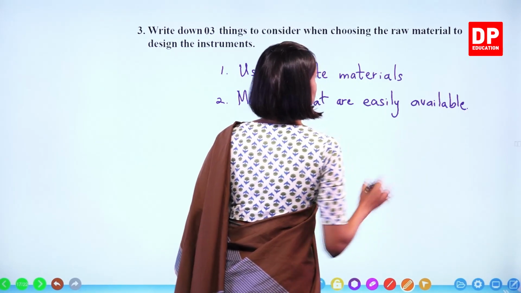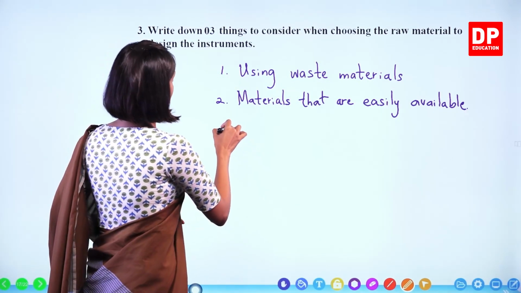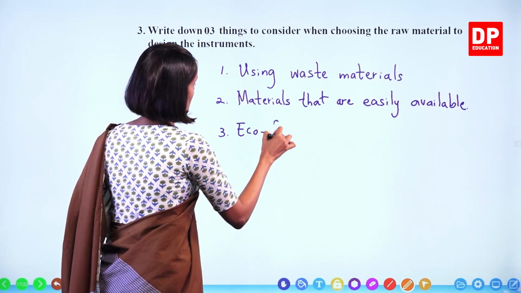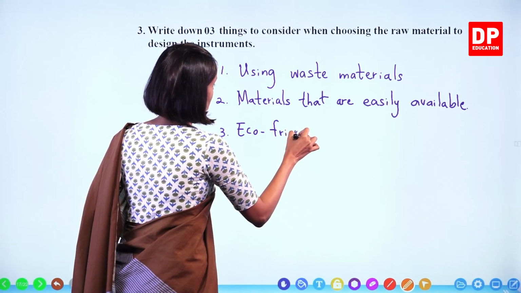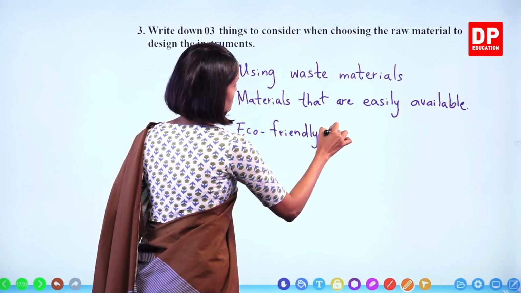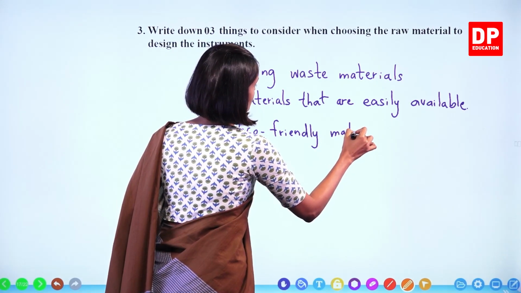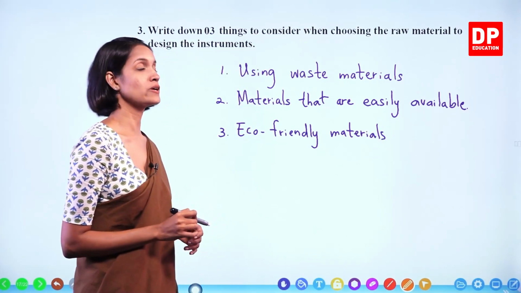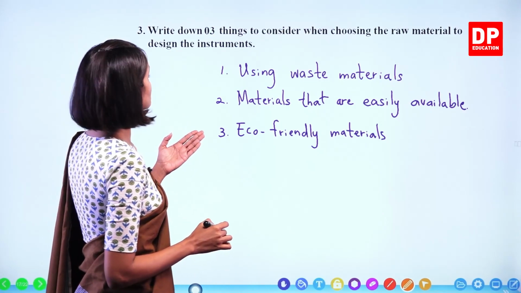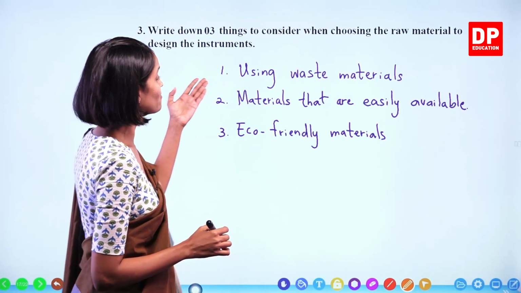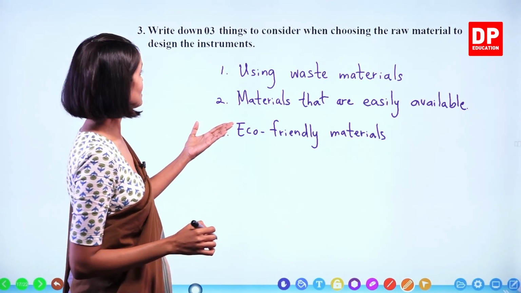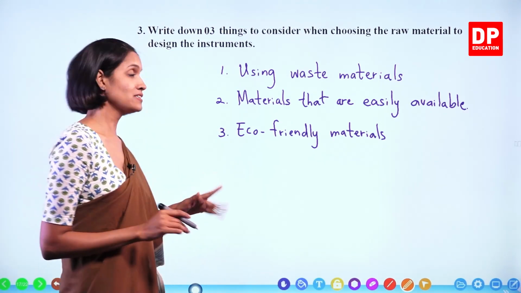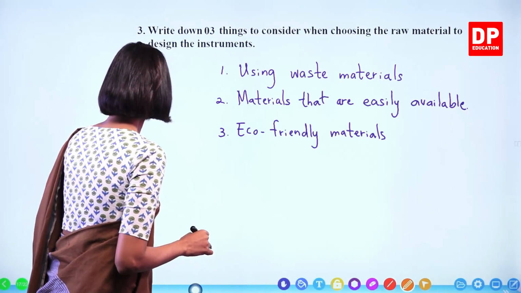What else, children? Eco-friendliness. Eco-friendly materials. Okay, using waste materials, materials that are easily available, eco-friendly materials, right? We are asked to write only 3. Okay, children, we'll move on to the next.